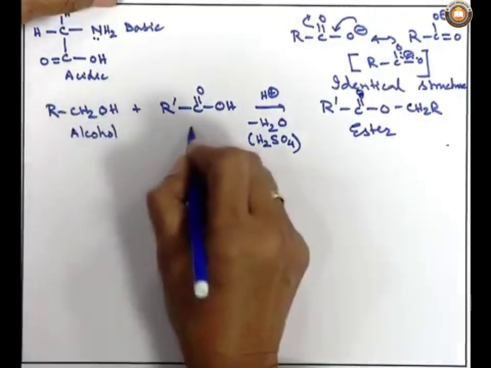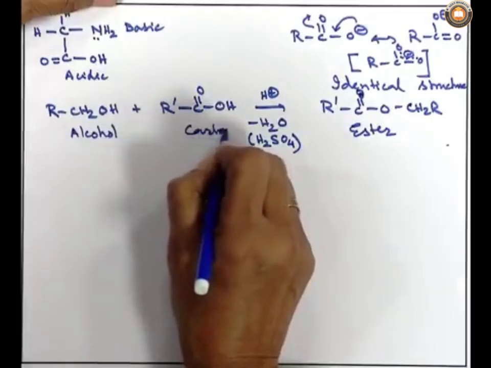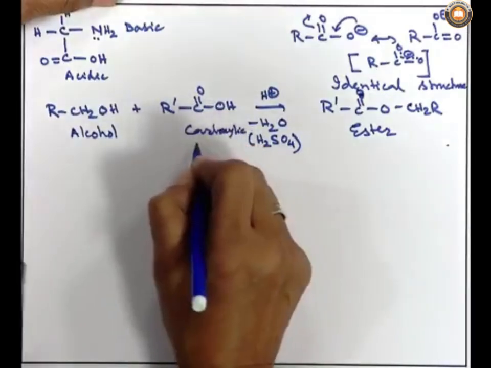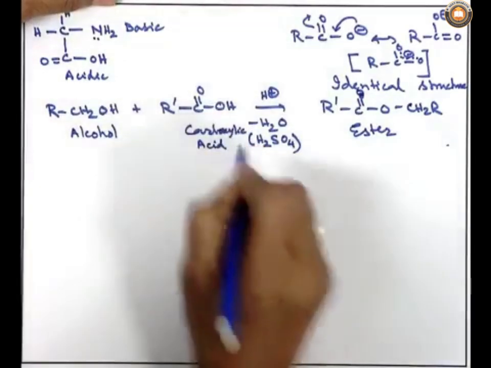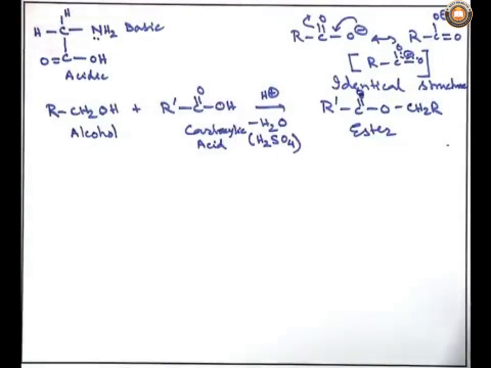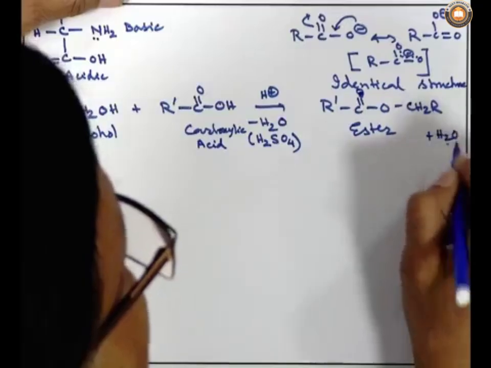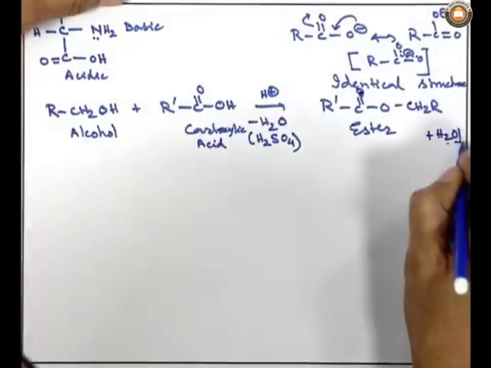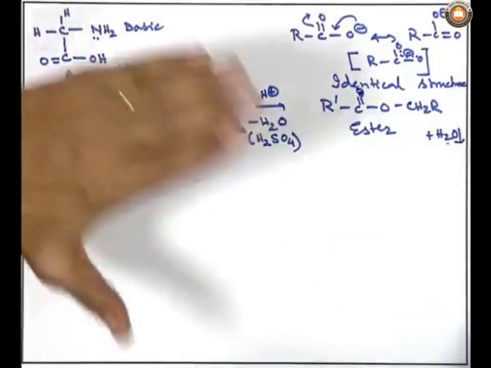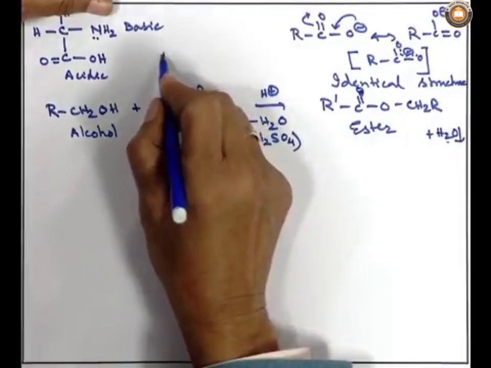So, alcohol and carboxylic acid, when getting mixed together in presence of a little bit of sulfuric acid, which acts as not only an acidic reagent, but also a dehydrating reagent. So, that helps in the production of an ester, together with some water, and that water will be taken care of by the sulfuric acid. So, this reaction will be called esterification reaction.